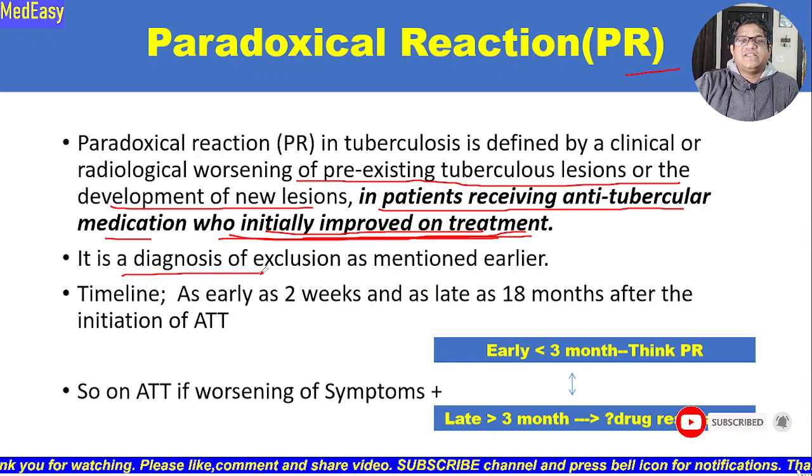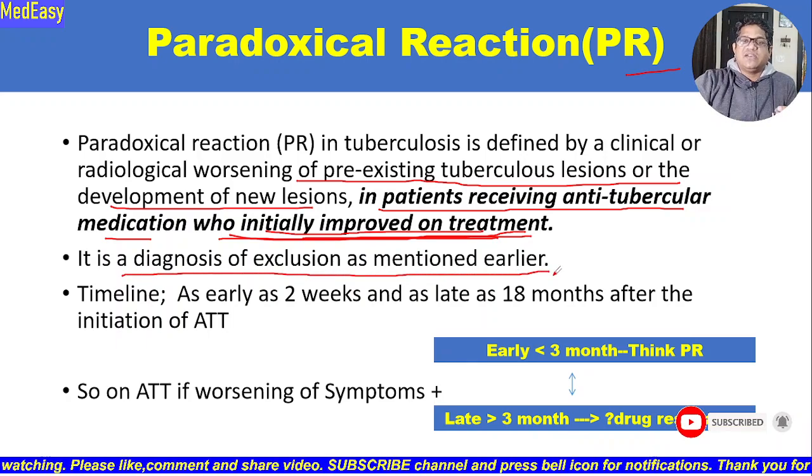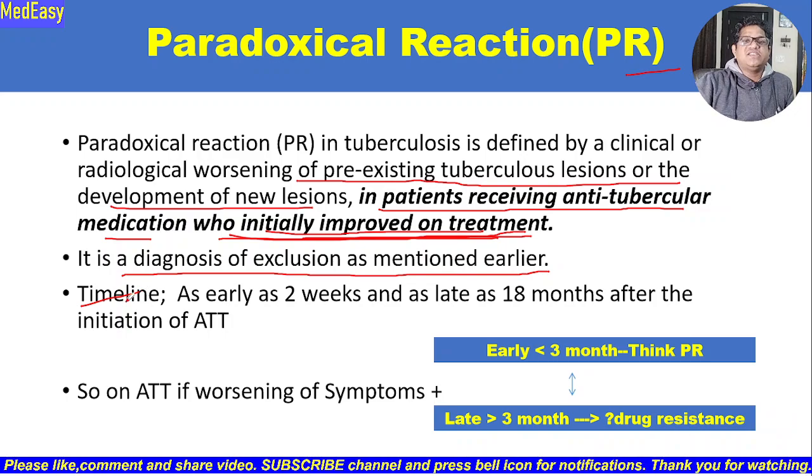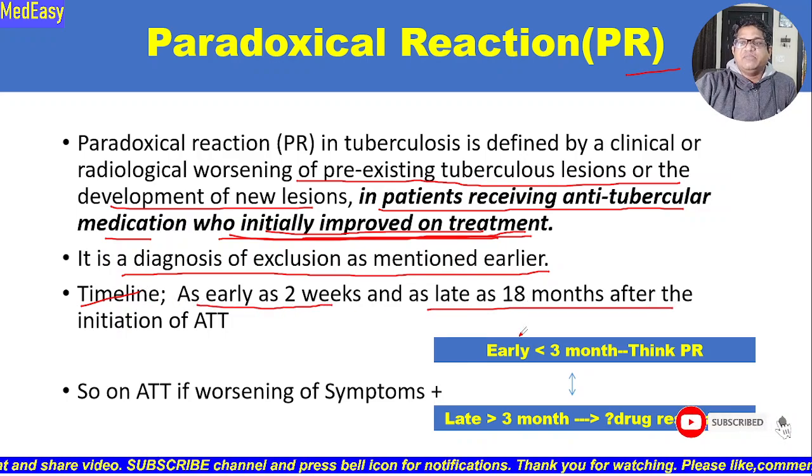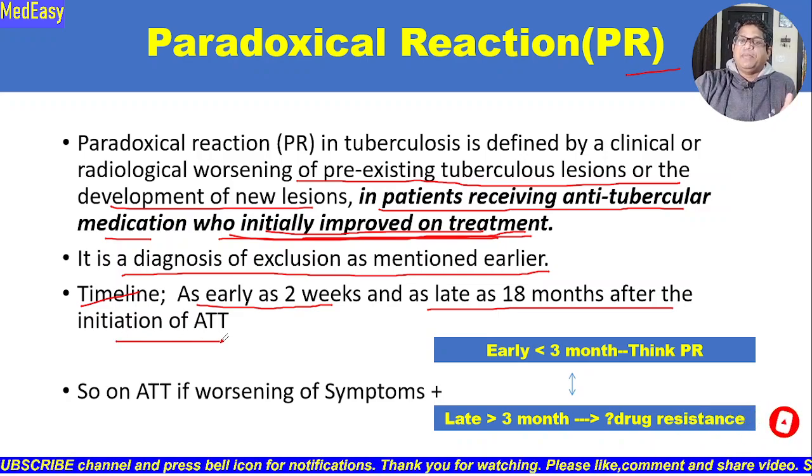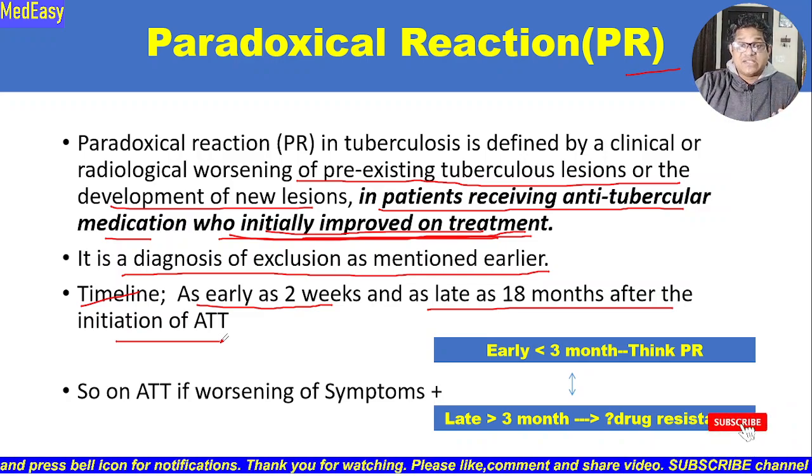And remember, it is a diagnosis of exclusion, as we have discussed earlier. What is the timeline? When does it happen? It could be as early as 2 weeks and as late as 18 months after the initiation of anti-tubercular treatment. So it can happen in the early 2 weeks or as late as 18 months after the ATD started.